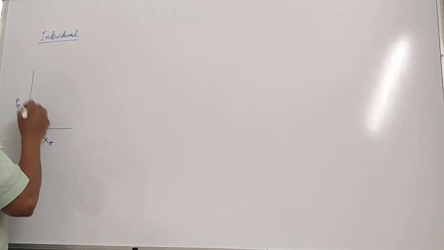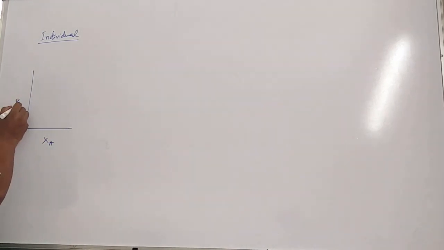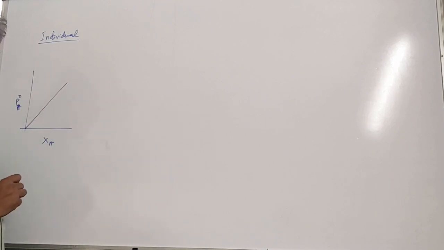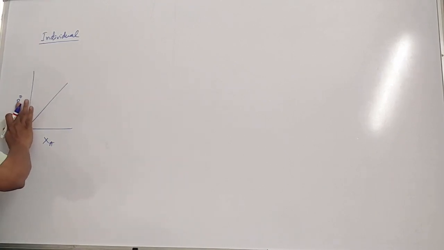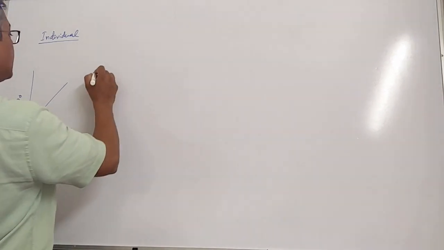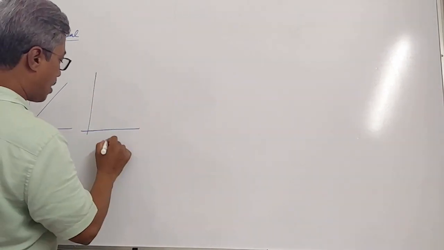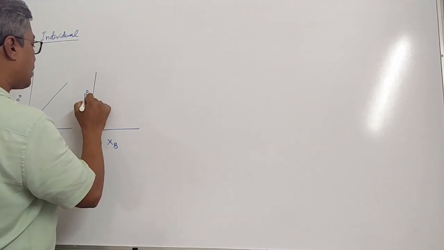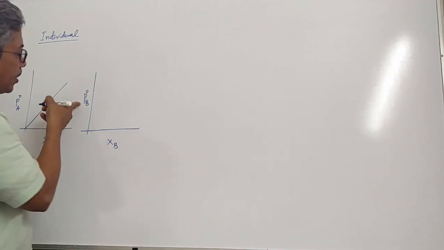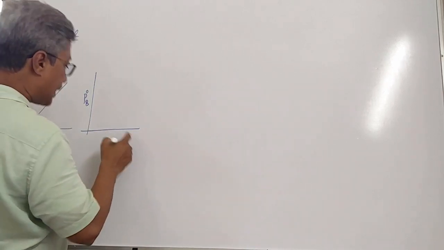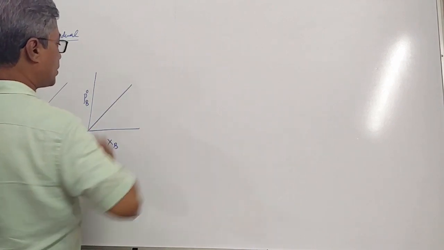that means it's only A, no? Therefore, mole fraction of only A will be there here. That means if mole fraction increases, its vapor pressure is also increasing. See, students, this corresponds to only A, isn't it? And similarly, we can notice that if component B only is present, then its vapor pressure is only due to B. That means it is the pure vapor pressure of the pure component. That means as it increases, its vapor pressure is also increasing.